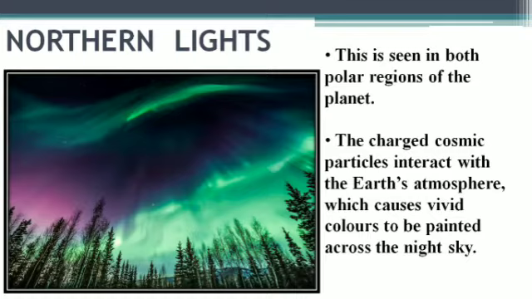And children, you can see here the green color, pink color, violet color. Mostly the green color is there, and you will be amazed to know that it is because of oxygen. When oxygen in the air reacts with the cosmic rays, we mostly get the green color.